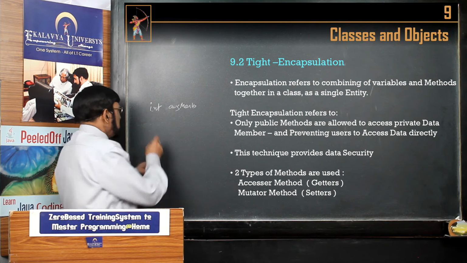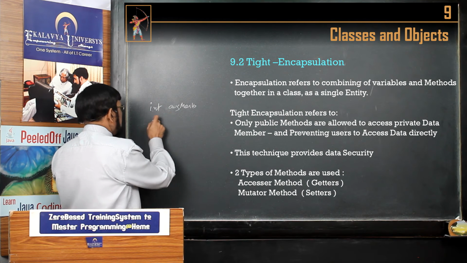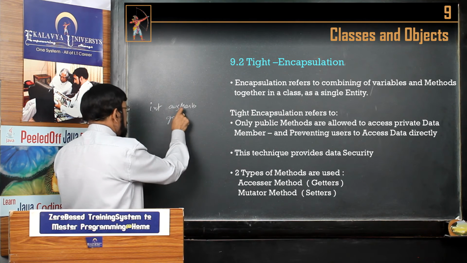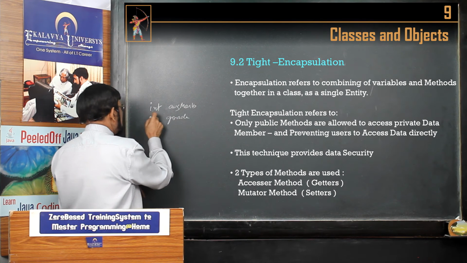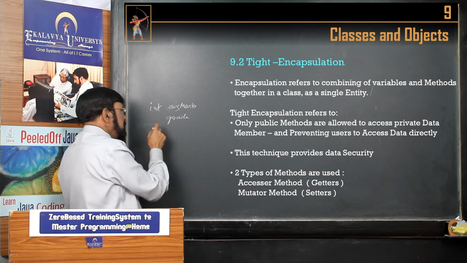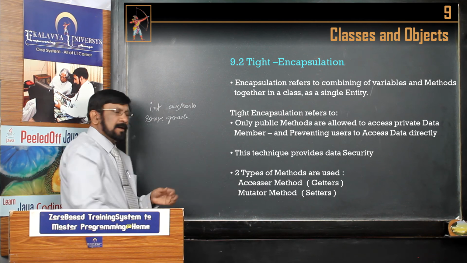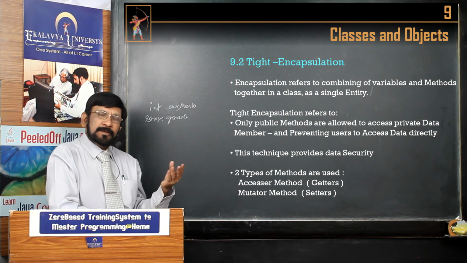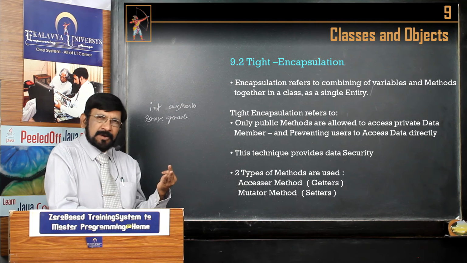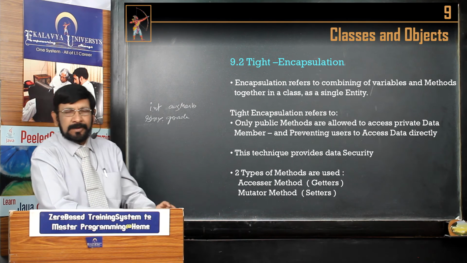And one more example I give you. Suppose your grade is there. Your grade, let us take a string. Your grade may be distinction, first class, second class, third class. Okay, that is the grade, otherwise fail.